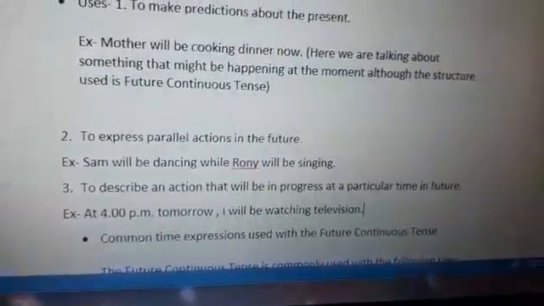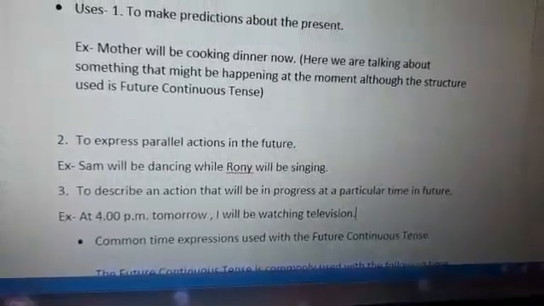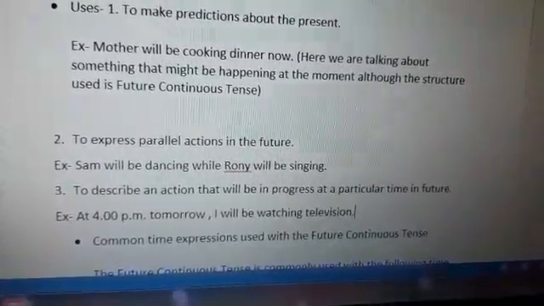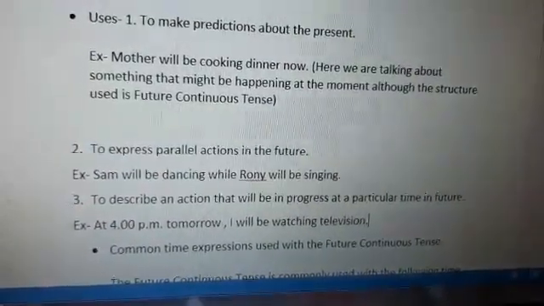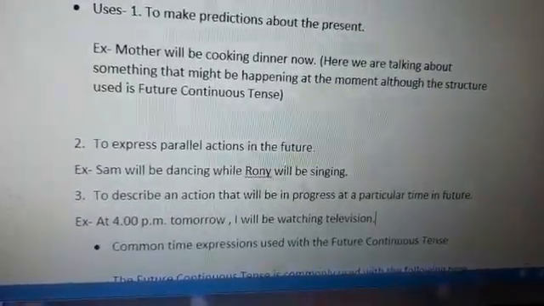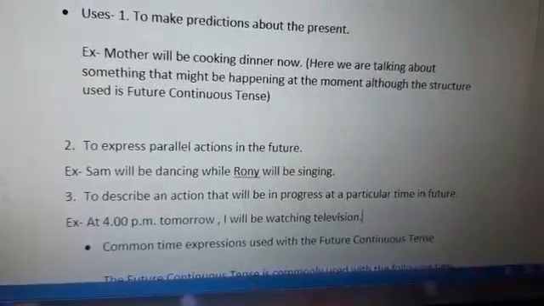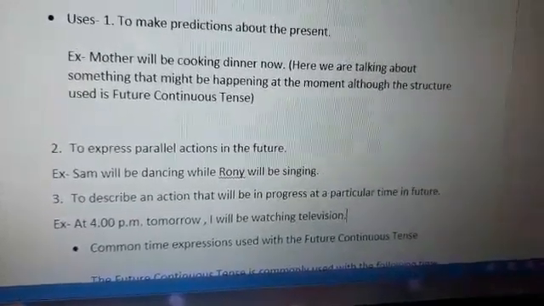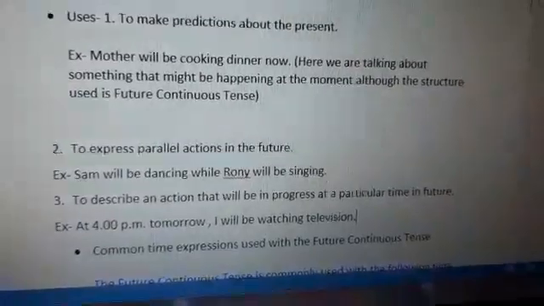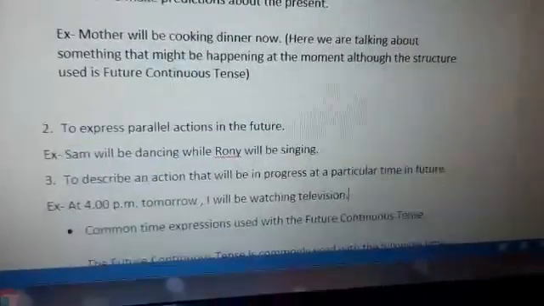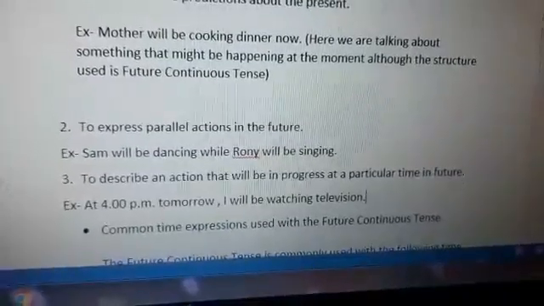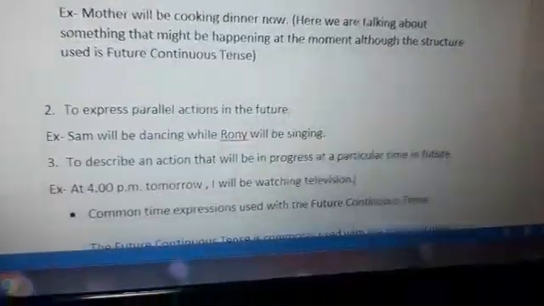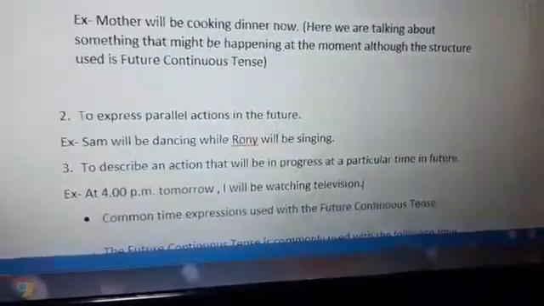For example, at 4 p.m. tomorrow I'll be watching television. So the point of time given here is 4 p.m. and at that time the action of watching television will be going on. It will be continuing. Generally, in continuous tense we express actions that will be continuing. Here the action will be continuing at a point of time in the future. The action will not be completed. It will be going on.